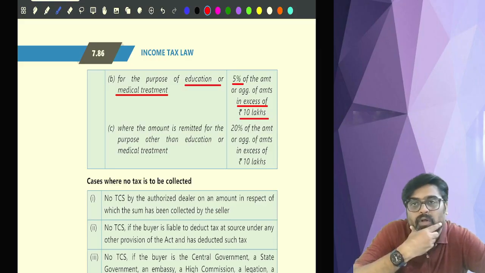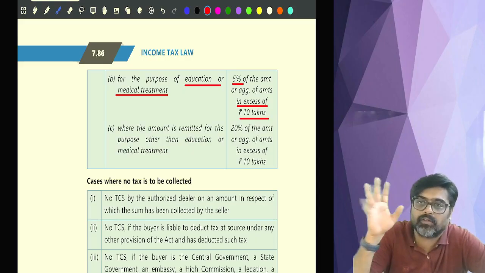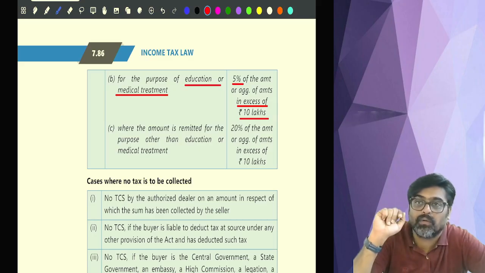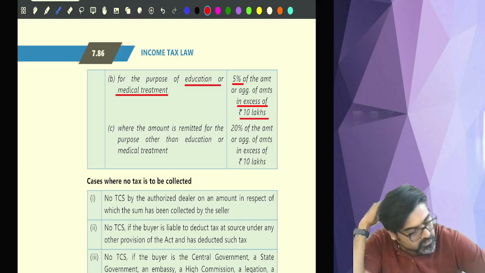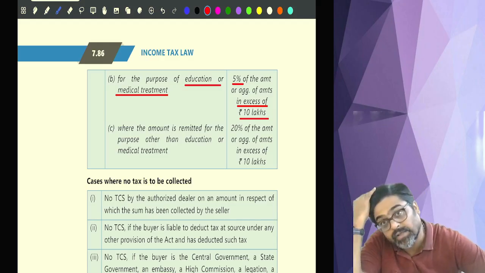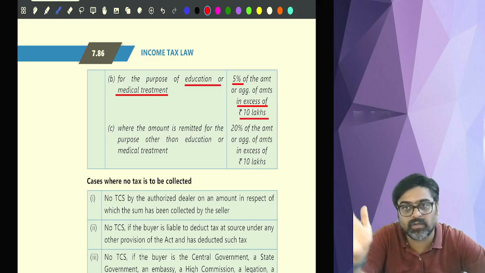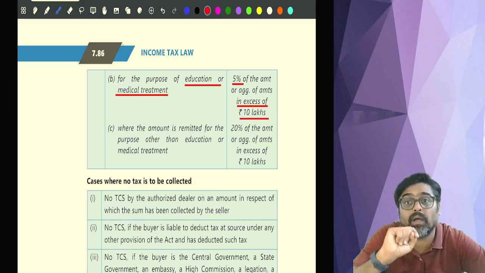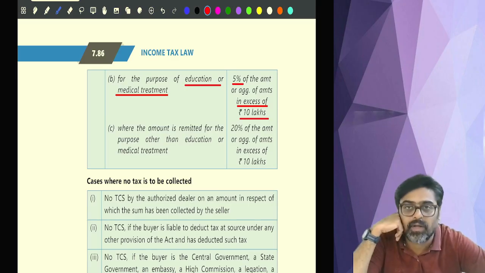So have you bought foreign exchange from me? Yes. What is the value? 8 lakhs. No TCS, because the foreign exchange is purchased by you for education or medical treatment. But what if you have purchased foreign exchange for 15 lakhs for education or medical treatment? Then for the first 10 lakhs, there will be no TCS. How much is in excess of 10 lakhs? 5 lakhs. On that, TCS will be at the rate of 5%.